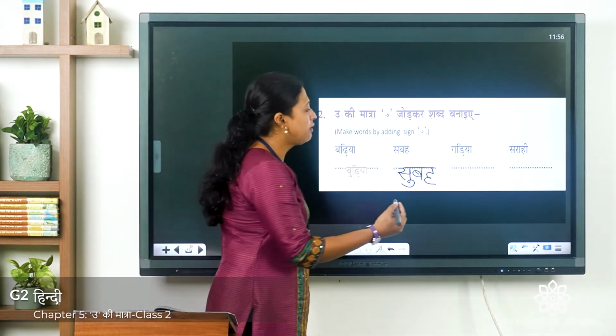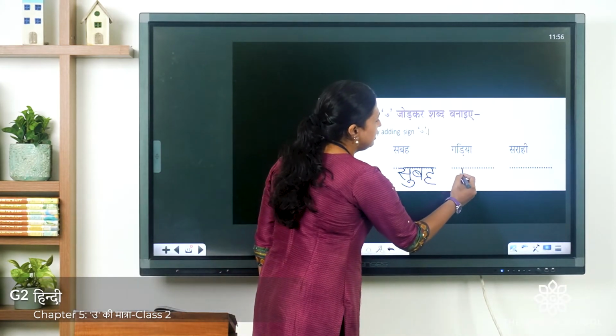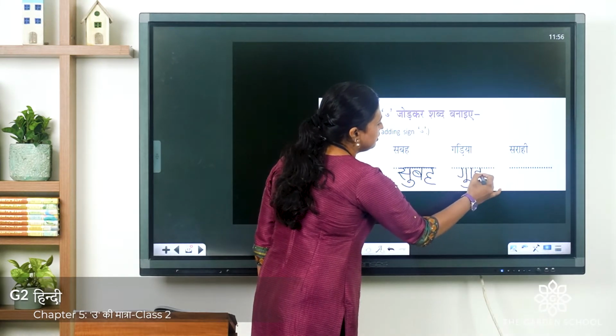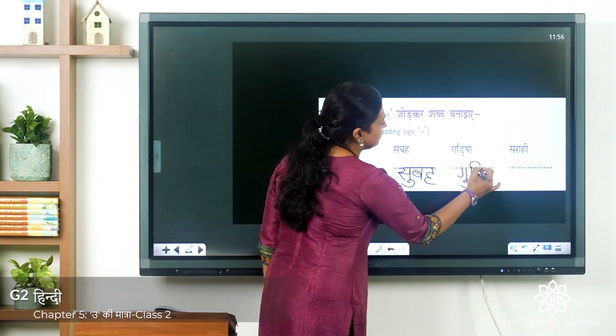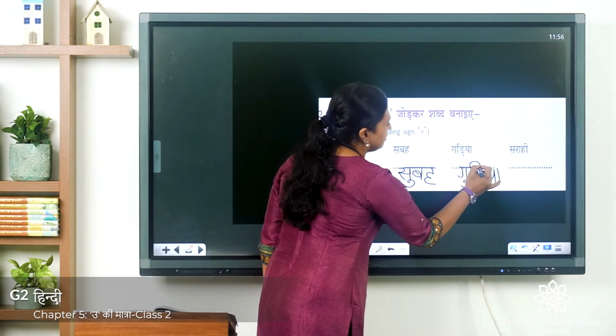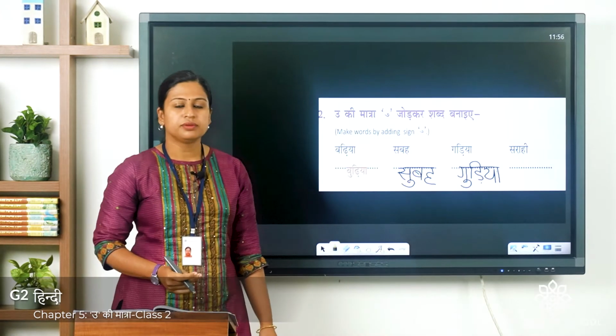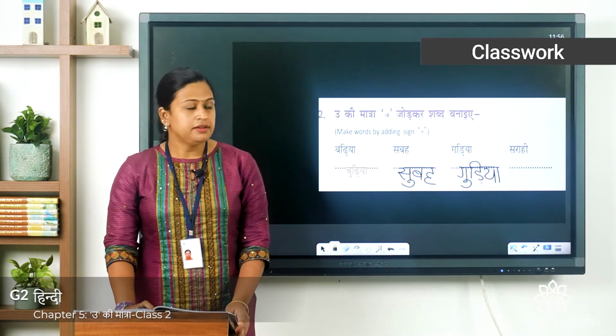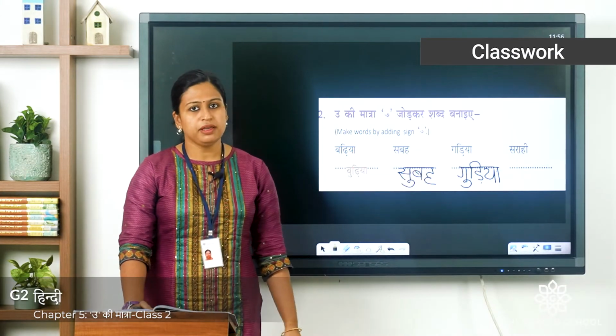Here you have to write the U symbol at the bottom of ga. Gu, E symbol, da, then ya and last A symbol. Gudiya. Gudiya is the name of a girl. So like that you have to do the last one by yourself.